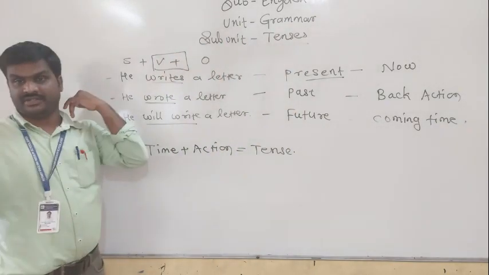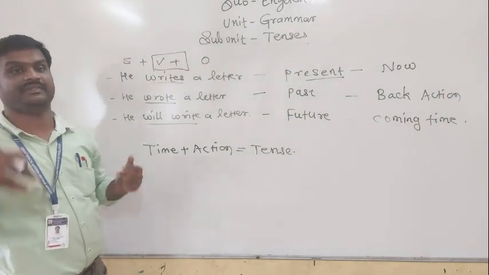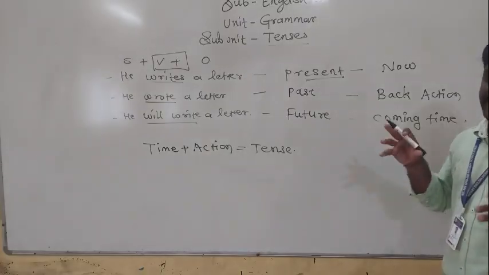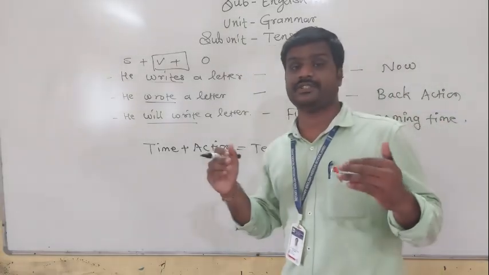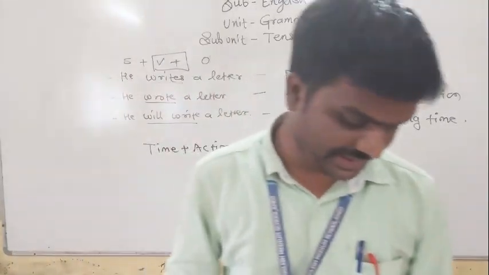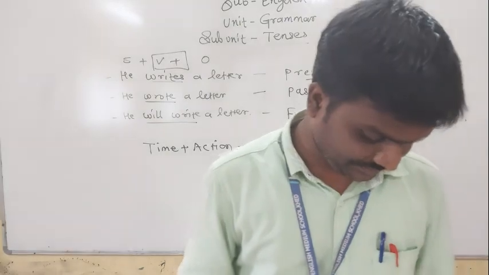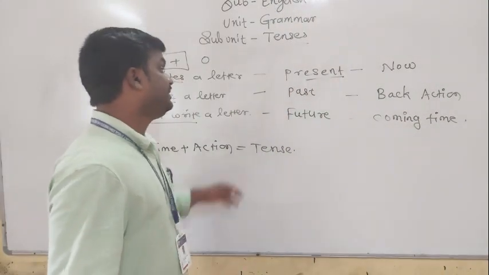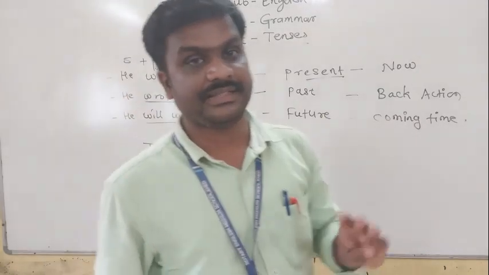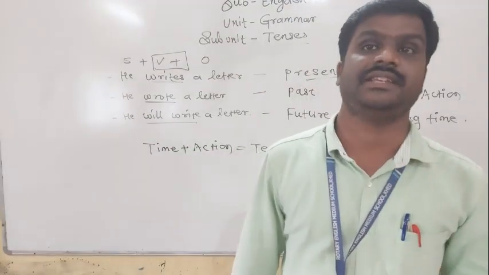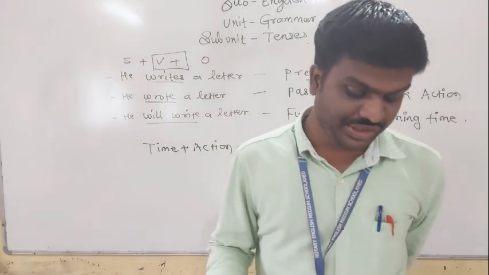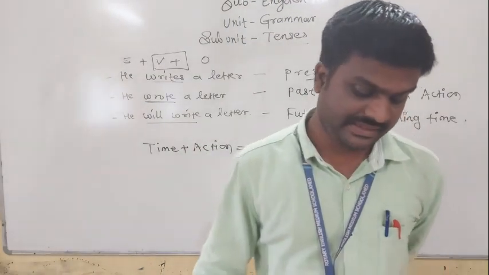Before a day, before a week, before a month, he wrote a letter. Friends, I hope you understood what is meant by tense. There are three major types of tenses in the English language: present tense, past tense and future tense. Got my point?